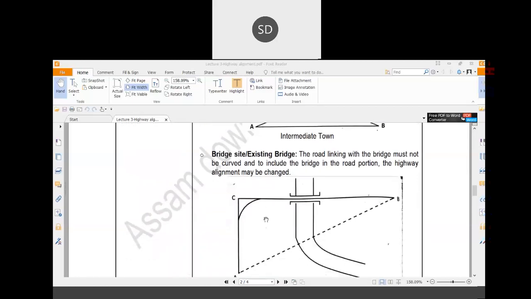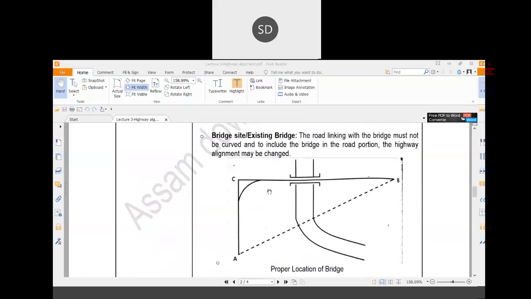Then again, bridge site, existing bridge site. Okay, suppose one particular stream is there, and a pre-existing bridge is already there. So your two locations are location A and location B. Now if you want to directly connect these two locations A and B, in that case you have to again construct a bridge in the banking of the river.